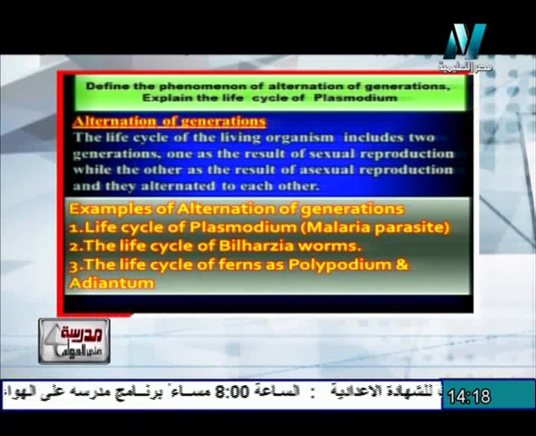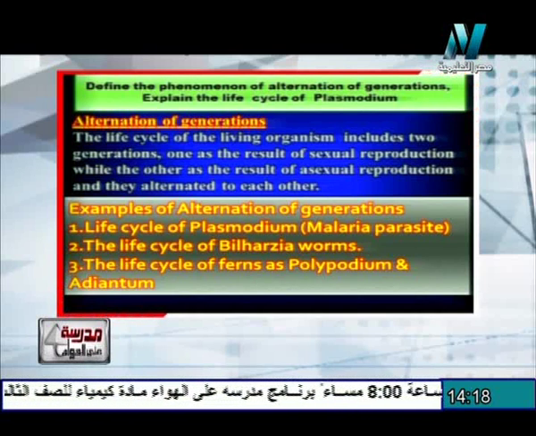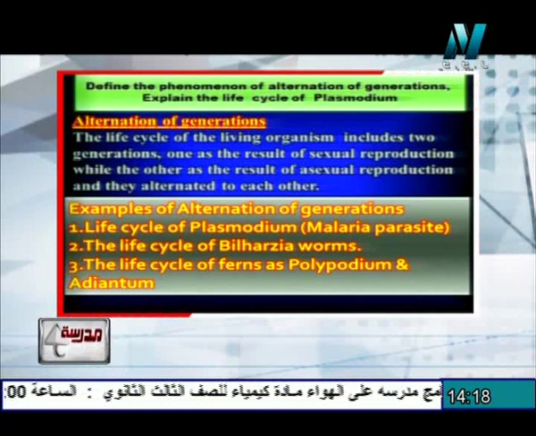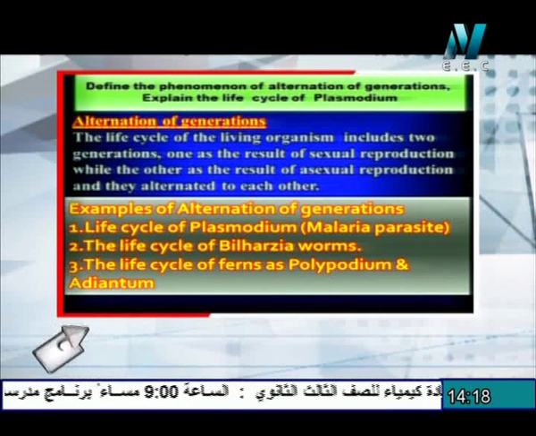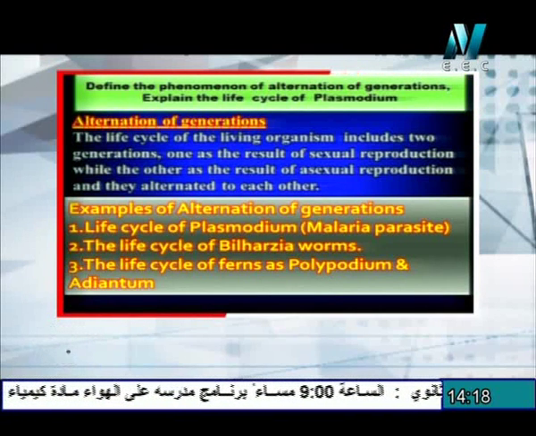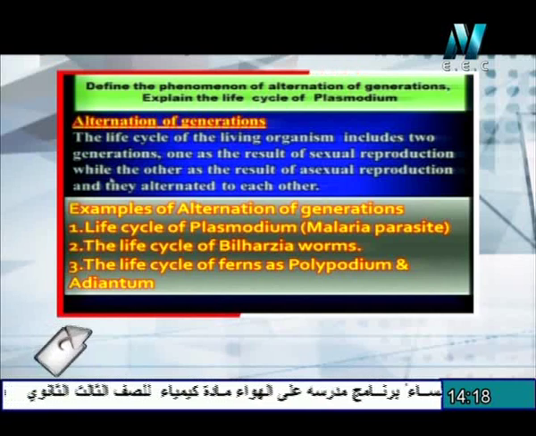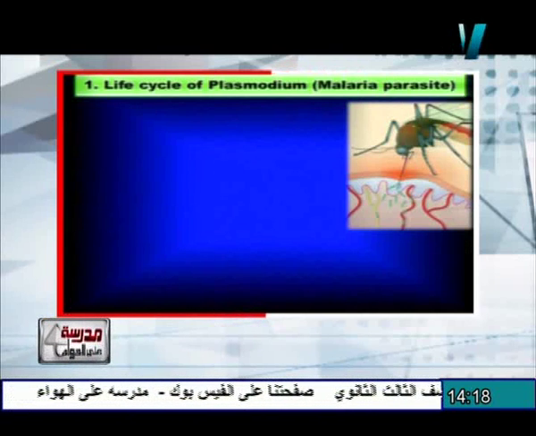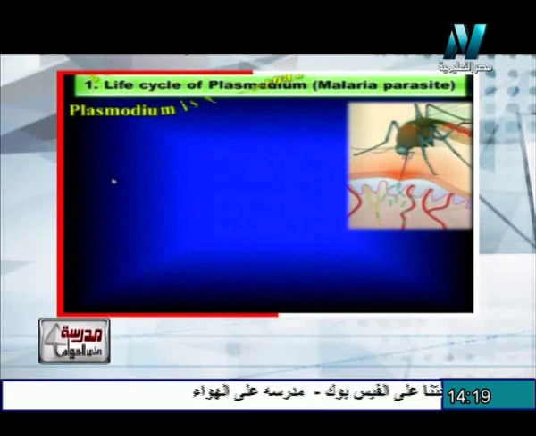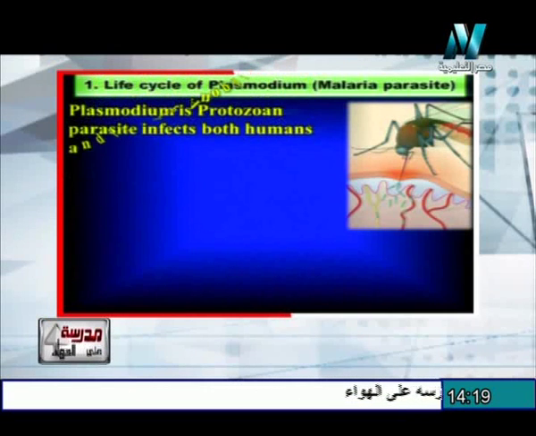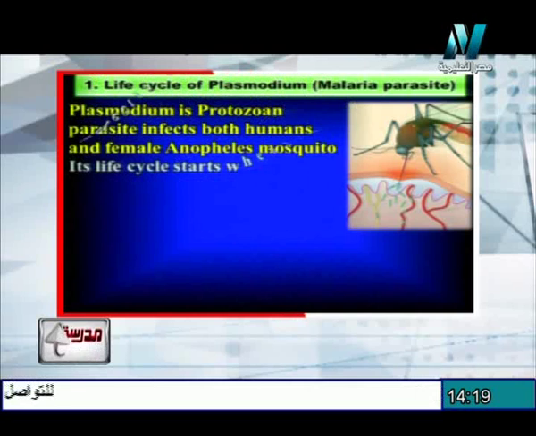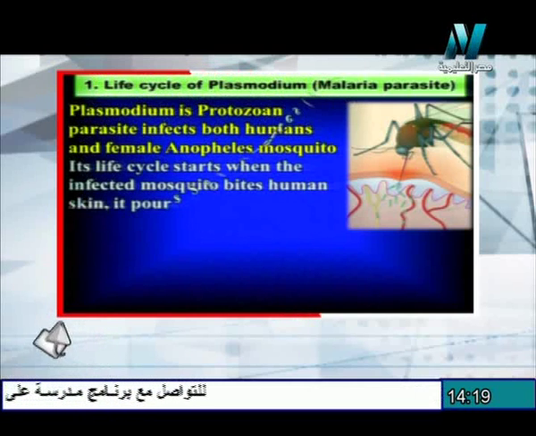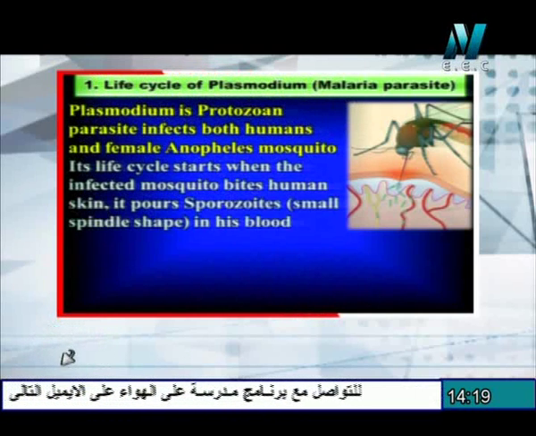The second is the life cycle of bilharzia worms. The third is the life cycle of furnace, as polypodium and adiantum. So what about the stages or the steps of the life cycle in the case of the plasmodium, which causes malaria disease? The plasmodium is a protozoan parasite that infects both humans and the female Anopheles mosquito.